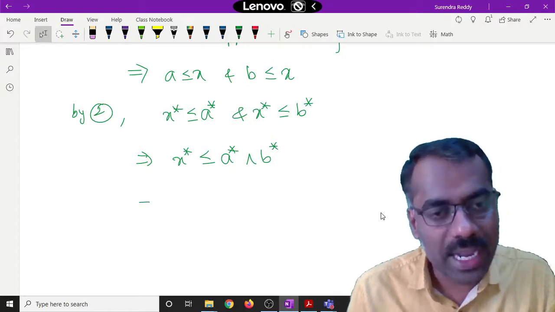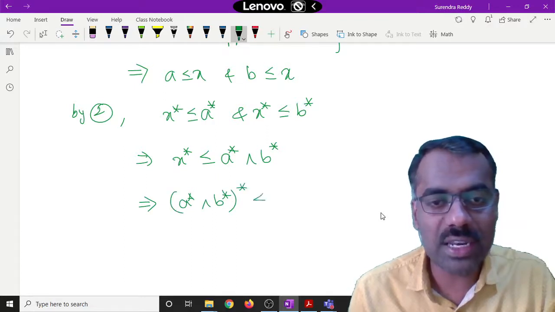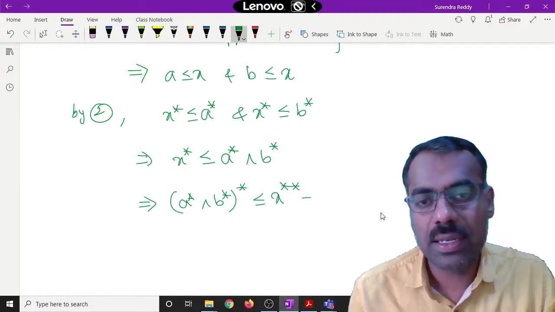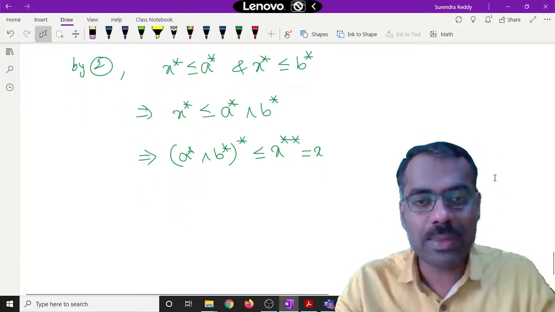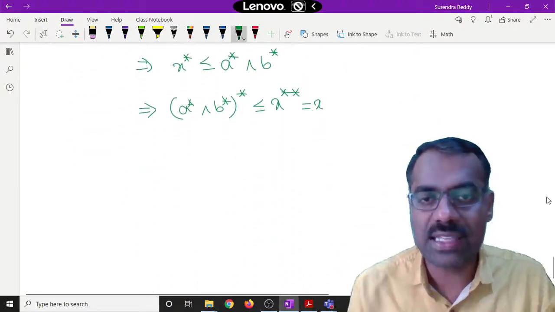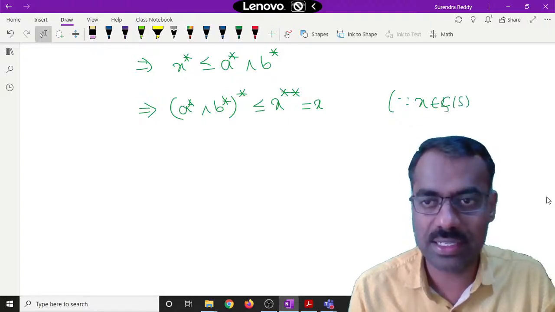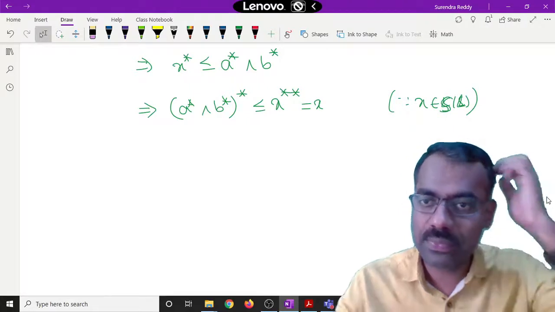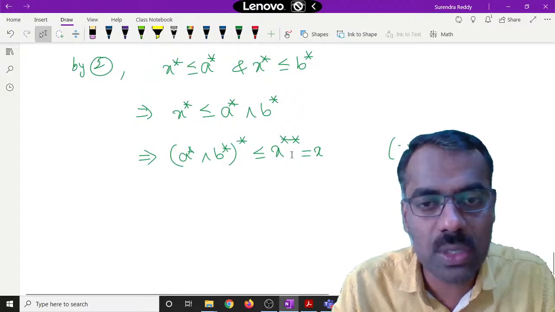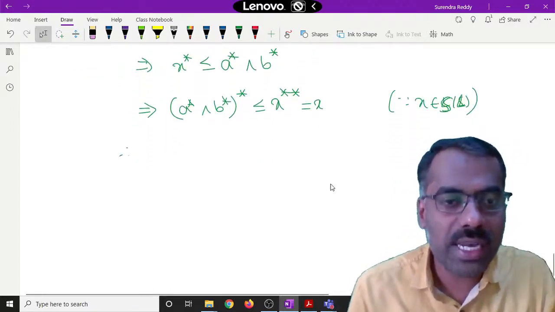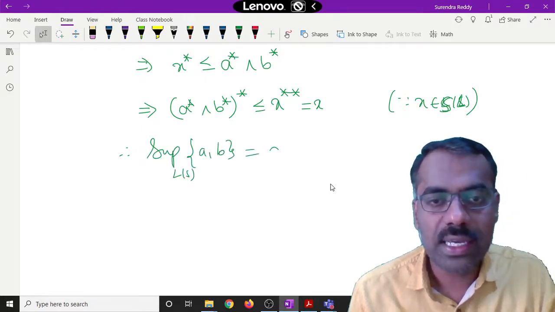Then again applying 2, what we will get? A star meet B star whole star is less than or equal to X double star. And X double star is the same as X. Is that clear? X double star is the same as X, because X is in S of L. Are you following? So we have proved that A star meet B star whole star is less than or equal to X. That shows that the supremum of A comma B over this S of L is this expression.